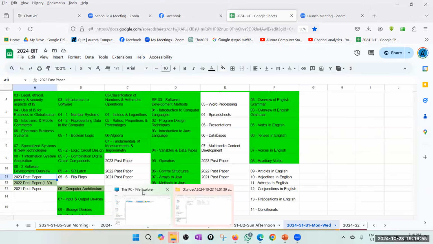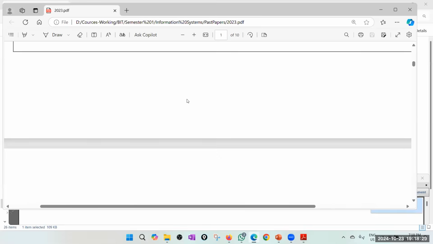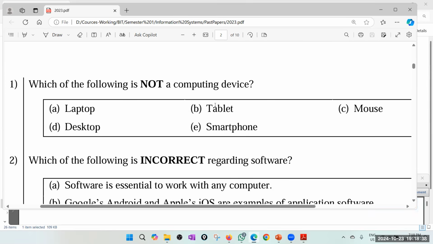Right, so let's do the 2023. Let's take one by one, starting with question number 1. Which of the following is not a computing device? Those are straightforward. We'll do very fast.